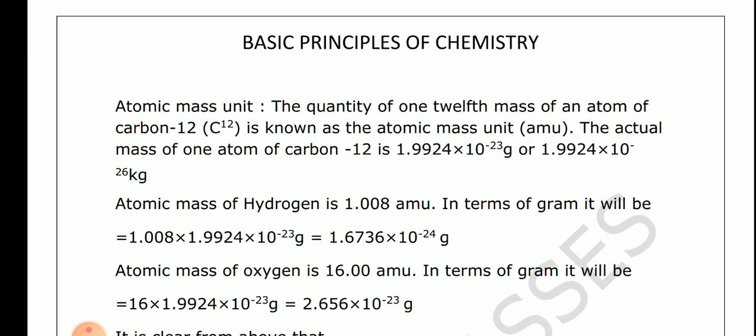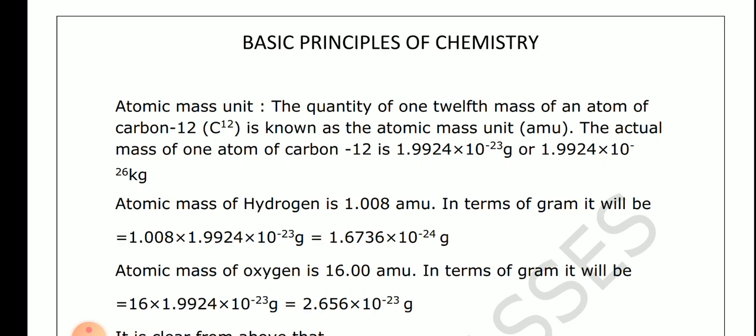Now next is the atomic mass unit. The quantity of 1/12 mass of the atom of carbon 12 is known as the atomic mass unit. The actual mass of one atom of carbon 12 is 1.9924 into 10 to the power minus 23 gram or 1.9924 into 10 to the power minus 26 kg. Okay student, so it is fundamental and it is a multiple choice question. Every line is a multiple choice question here.